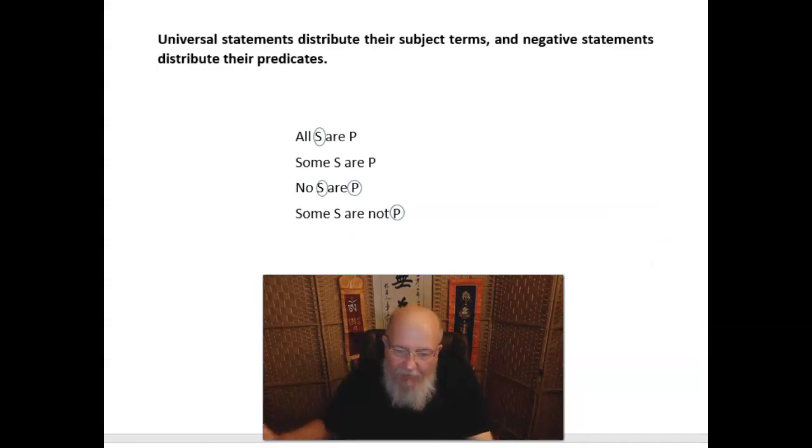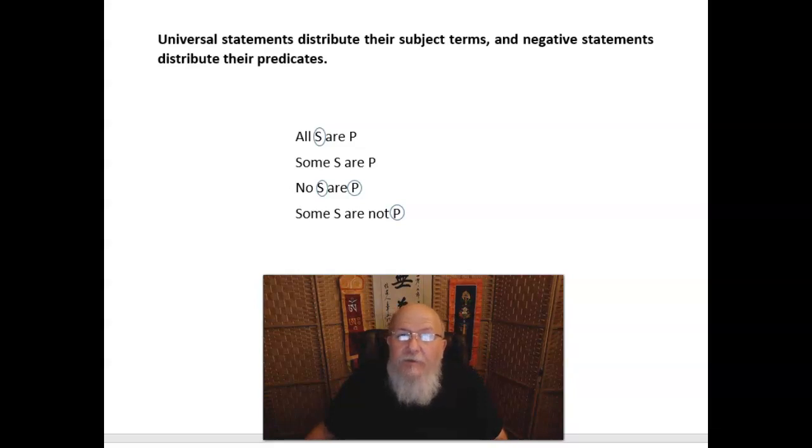Well, the reason it's relevant is that when you build an argument using two or more categorical statements, as we're about to learn to do, the validity or invalidity is going to depend on whether or not connections are made between the categories. This means that if a term is never distributed in an argument, for example, then the categories in it do not overlap, and no explicit connections can be made, and so no conclusion will be able to follow as a result.